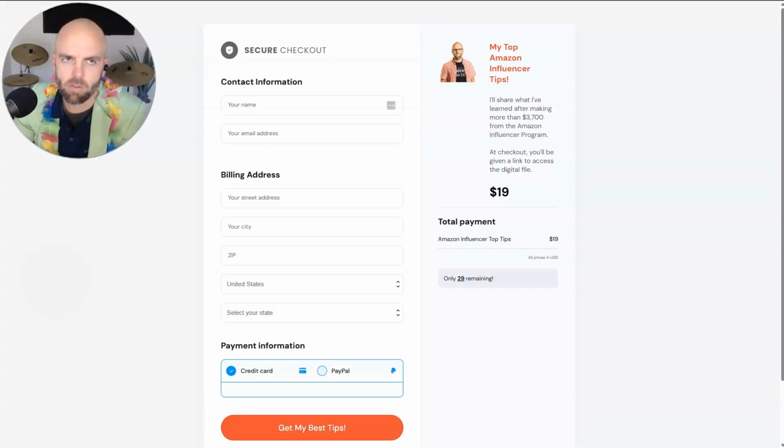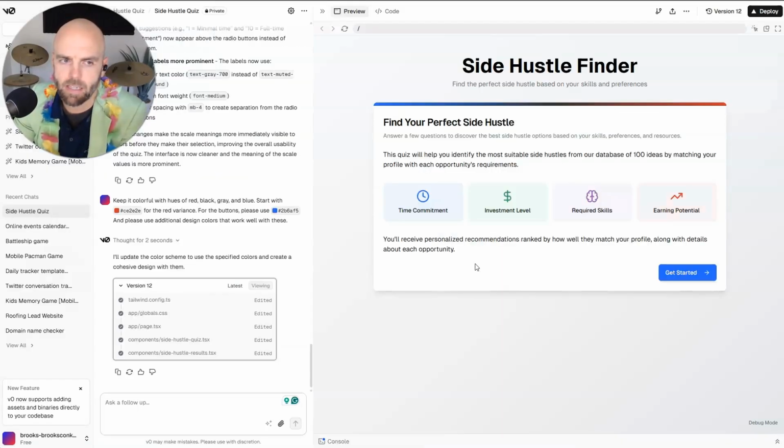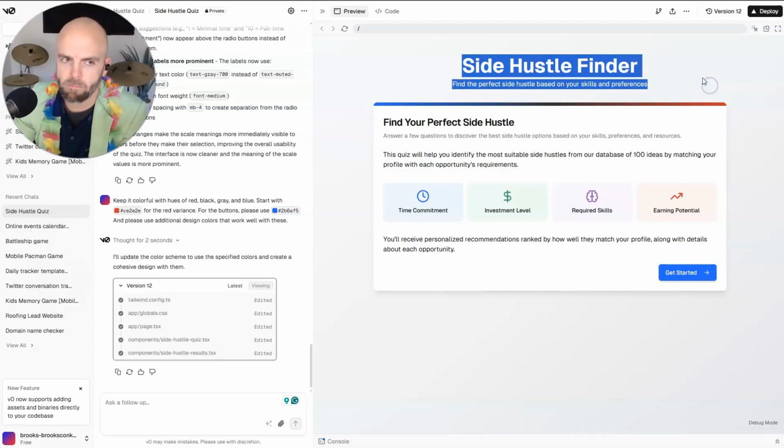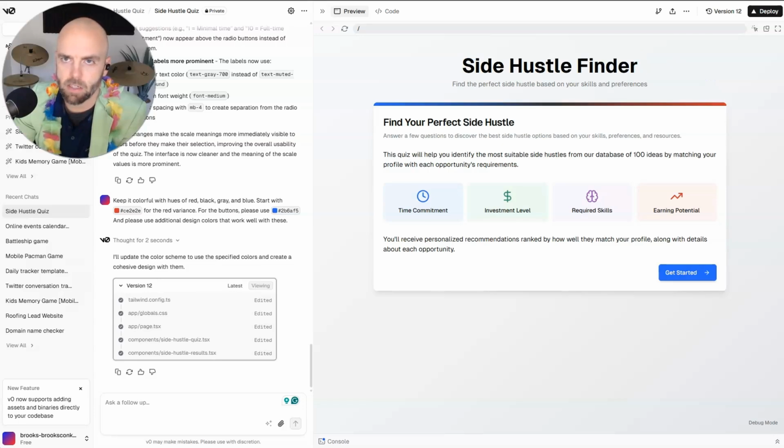So what does that mean? Well, I think that means I don't have to worry about that aspect of it here in VO. I think what I need to focus on is just building a nice tool that gives people great results based on the data that we've been using.